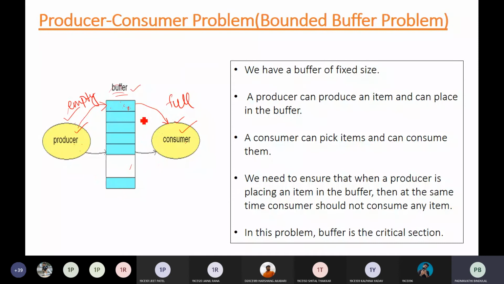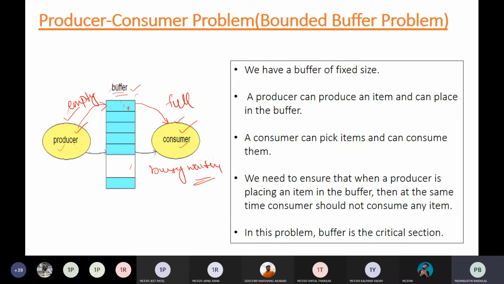This problem we need to solve with sleep and wake up. Let's suppose we don't have sleep and wake up. You do not yet know how we are solving it with sleep and wake up. If we use the same Peterson's solution or strict alternation, what will happen? Either the producer process or the consumer process will be continuously checking the buffer. The consumer will be continuously checking whether it is full or not, and the producer will be continuously checking whether it is empty or not. So they both will be in busy waiting. We need to avoid this. Is the problem clear?